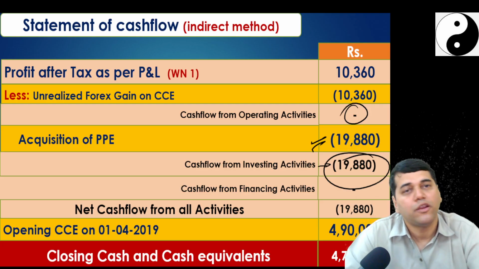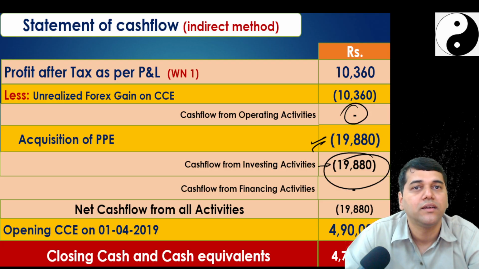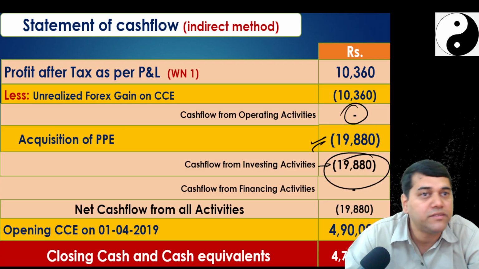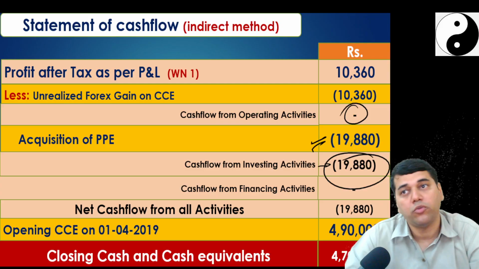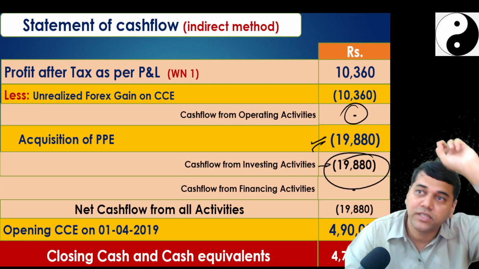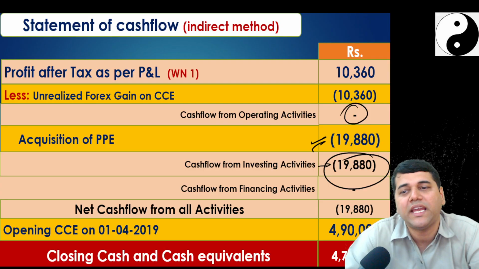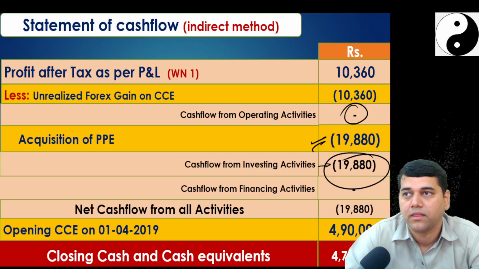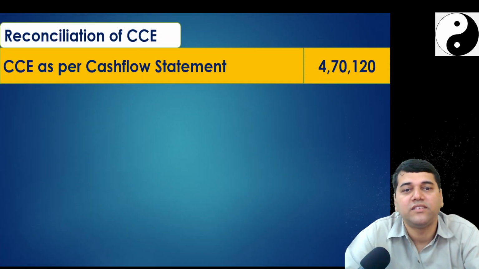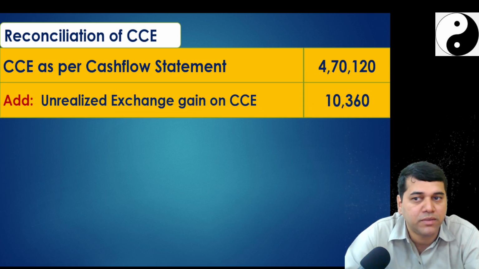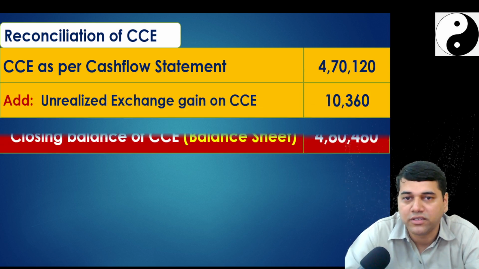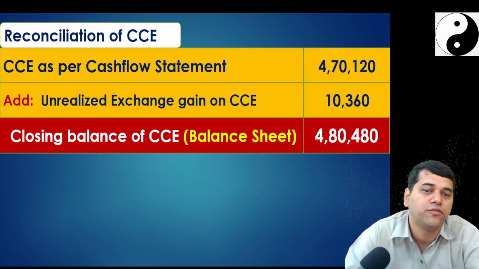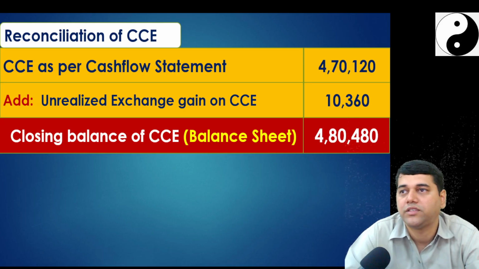Now, are you going to restate that PP? No, Ind AS 21 says only monetary assets. For non-monetary assets, you stay at the same rate, the rate on the date of acquisition. So you don't have any gain or loss on the PP. Next is the reconciliation. You start with the cash flow as per the statement, plus unrealized gain 10,360. Closing cash per balance sheet is 4,80,480, which matches the balance sheet.